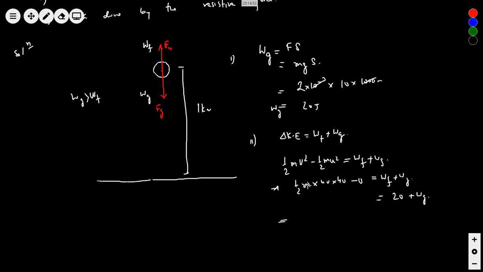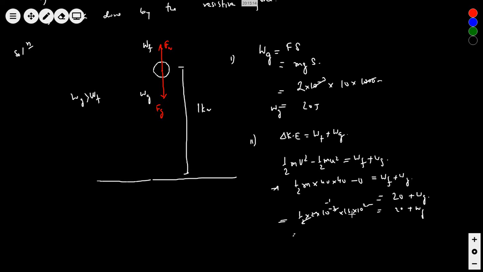So then how much do I get here? m is 2 gram. So half into 2 into 10 to the power minus 3 into 4 squared, which is 16, into 10 to the power 2, equals 20 plus Wf. 2 gets cancelled.